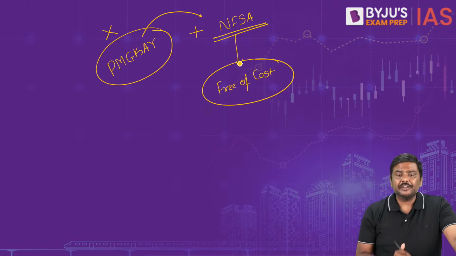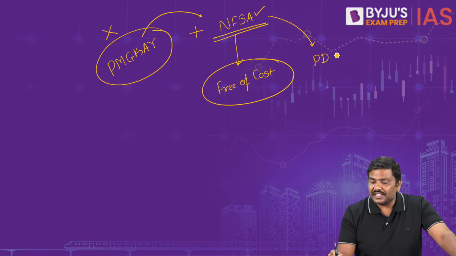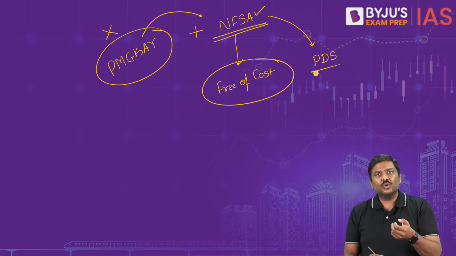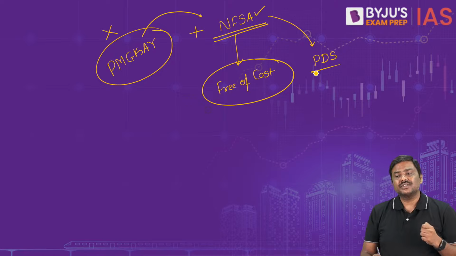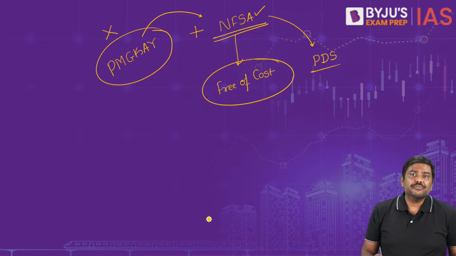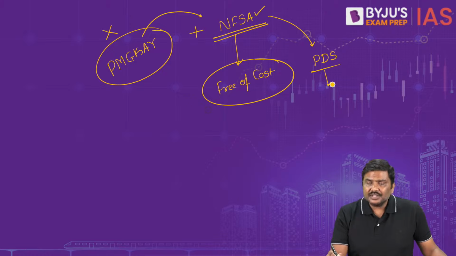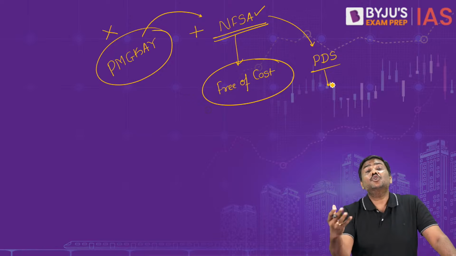Why is this important? Under National Food Security Act, there is a component called the public distribution system. Under NFSA, you will have multiple components. You have midday meals. You have integrated child development services. You have public distribution system. Now, what generally would happen is, under the public distribution system, when the beneficiaries are given the food grains, the issue price would be there.